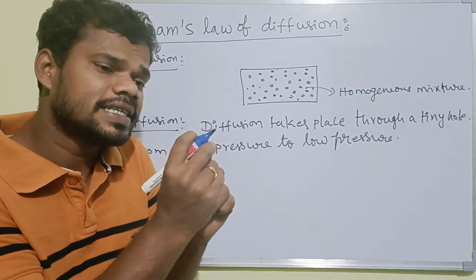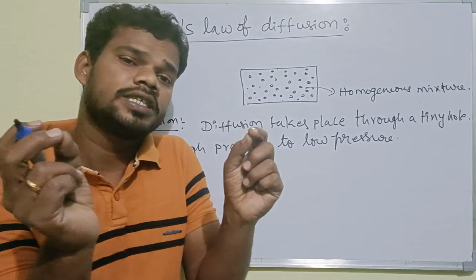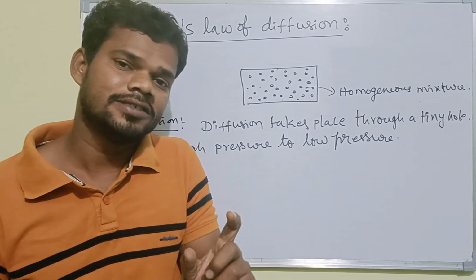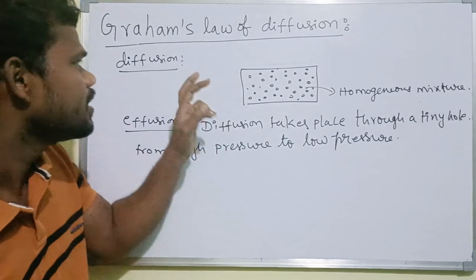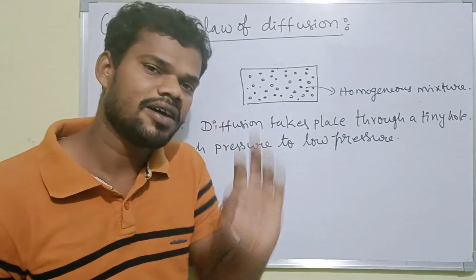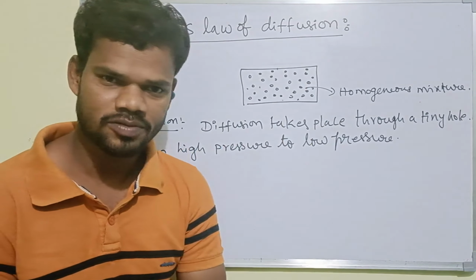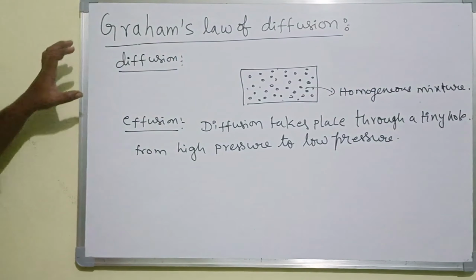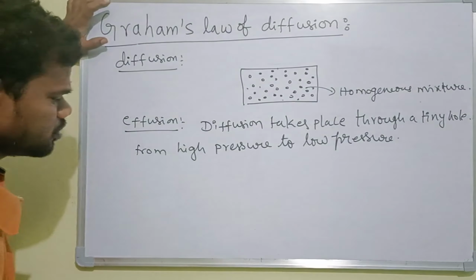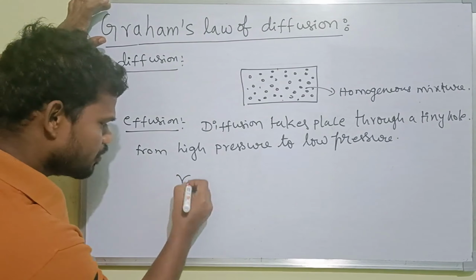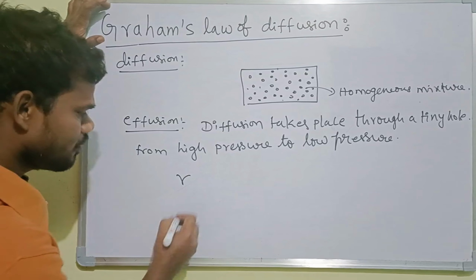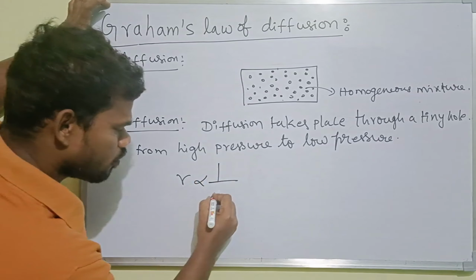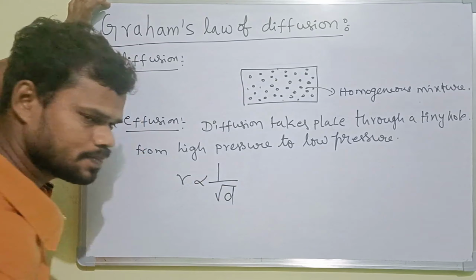When the gas spreads outside, there is a rate for it, and that rate relation is what Graham's law of diffusion or effusion explains. According to Graham's law, the rate of diffusion or effusion is inversely proportional to the square root of its density.